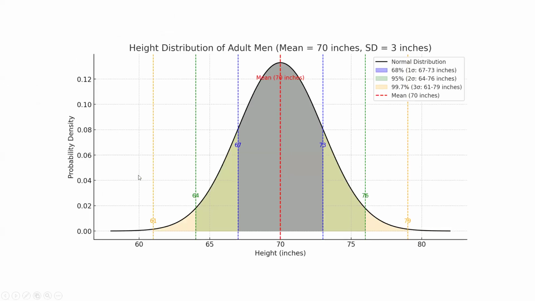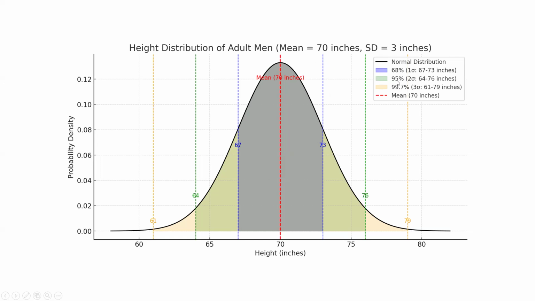So that was the case of the height of the people. Here the mean is 70 inches and the standard deviation is 3 inches. This line is the mean, 70 inches. Then we have 67 inches and 73 inches: within one standard deviation, from 67 to 73, 68% of the data lies in this purple range.